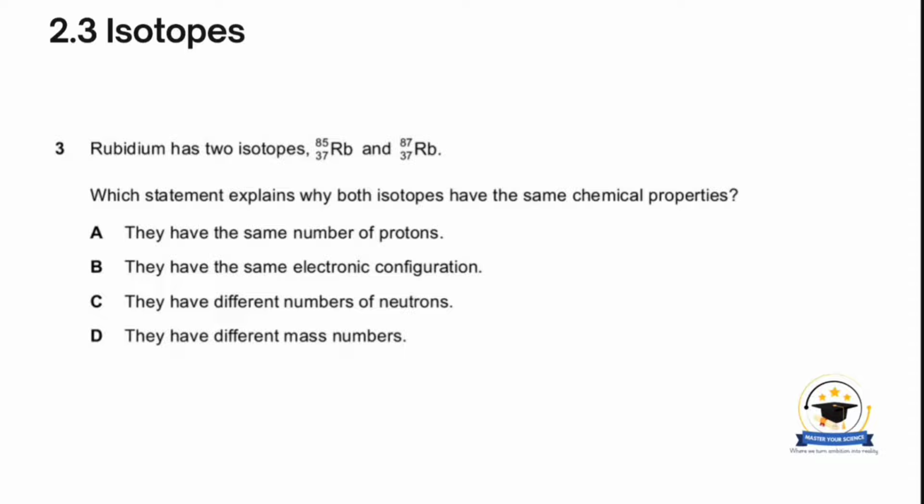Part A says they have the same number of protons. This is incorrect; they do have the same number of protons, but that is not why they have the same chemical properties. Part B says they have the same electronic configuration, so this is correct.